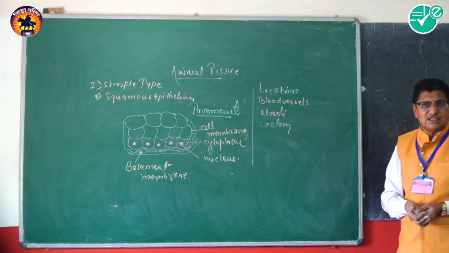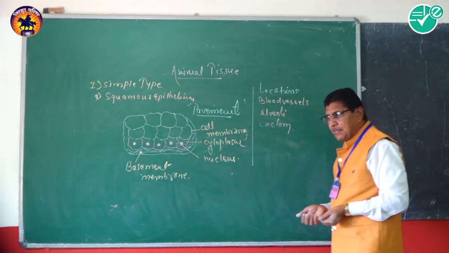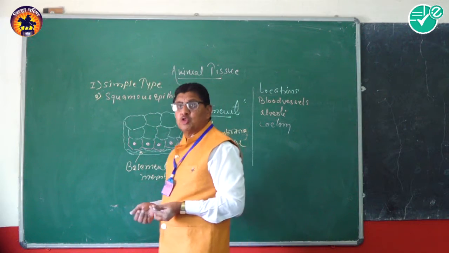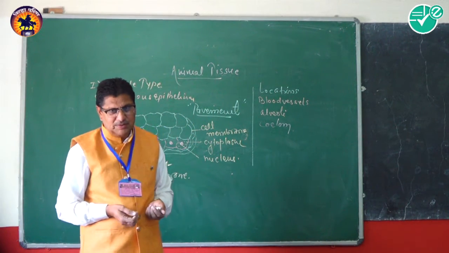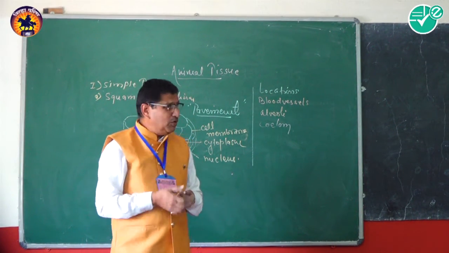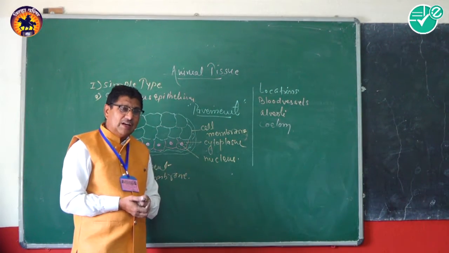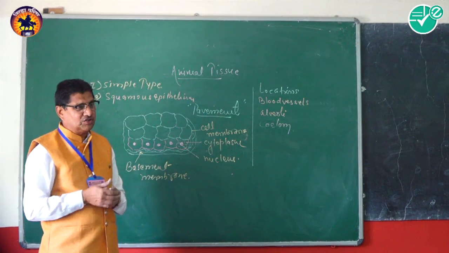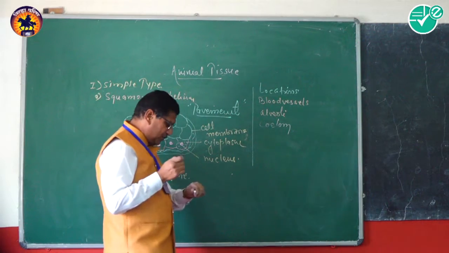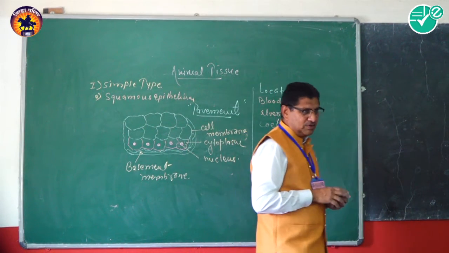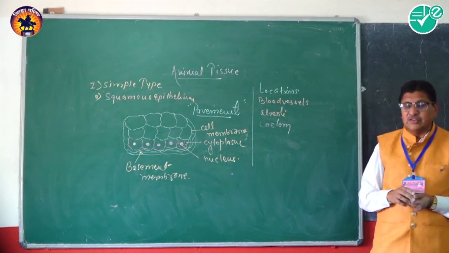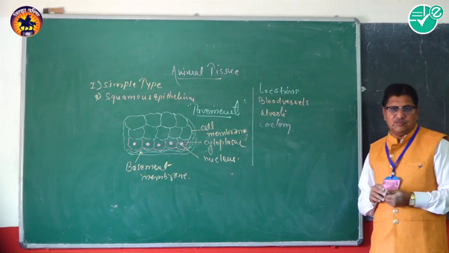Even the blood vessels are the pipes, or the tubes of the circulatory system through which blood flow takes place. The second location is alveoli. What is the alveoli? The alveoli are the structural units, the small units of lungs, where the exchange of gases takes place.